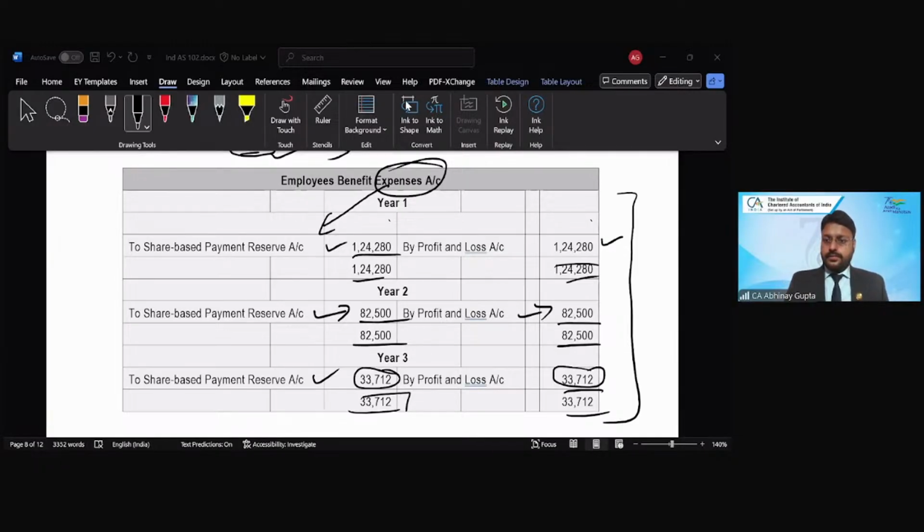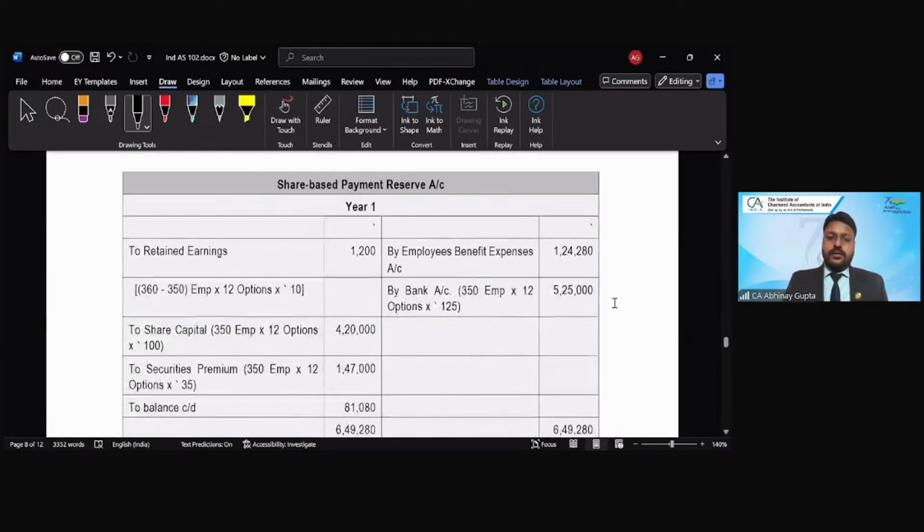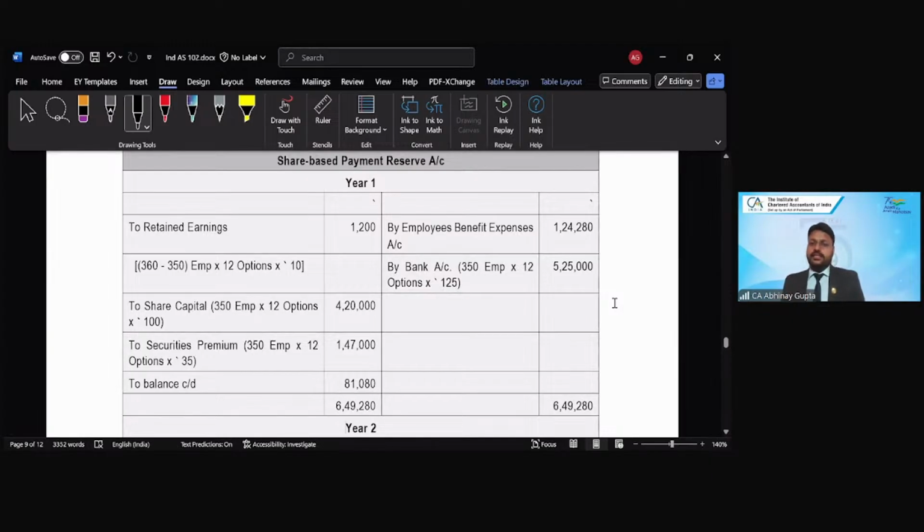Okay. Now, we will present the share-based payment reserve account. In the share-based payment reserve account, we will first of all credit the employee benefit expense account, because this is the ideal way to present this entry here. Both the legs are accounted for now.